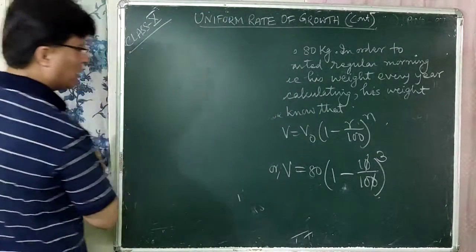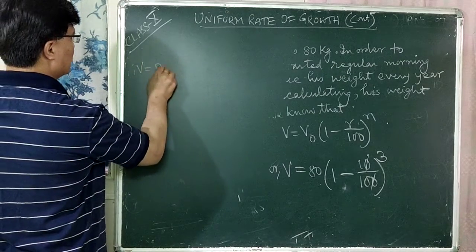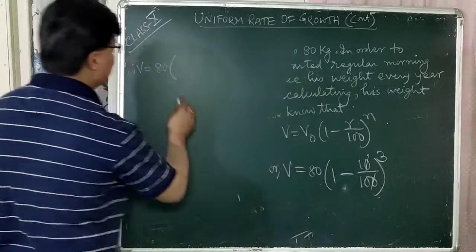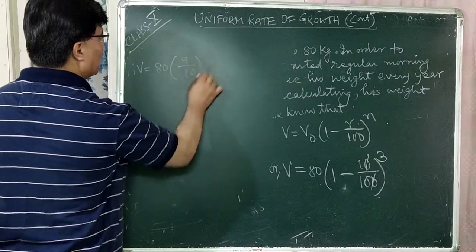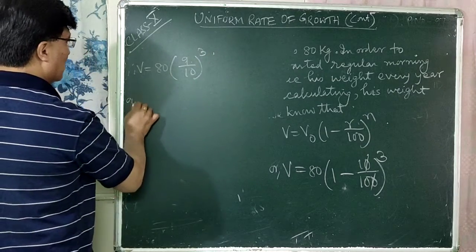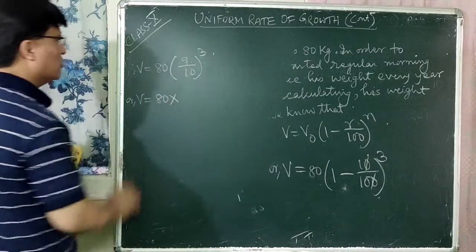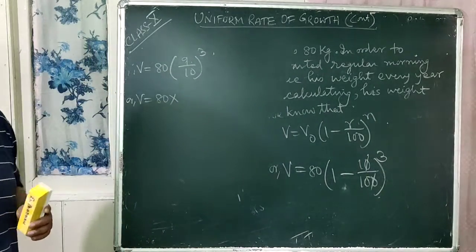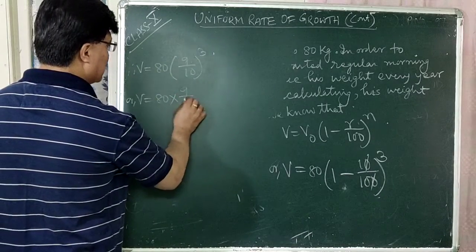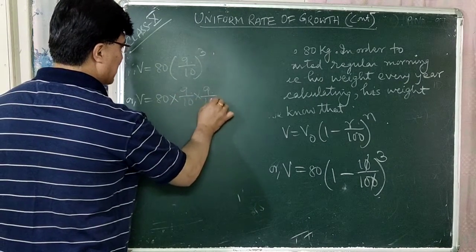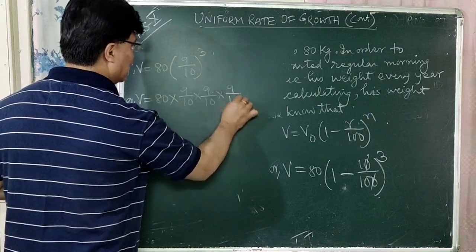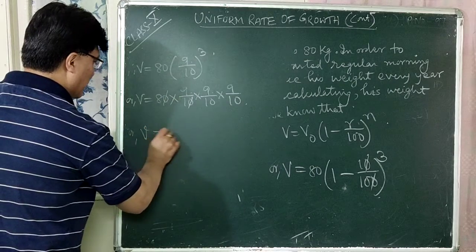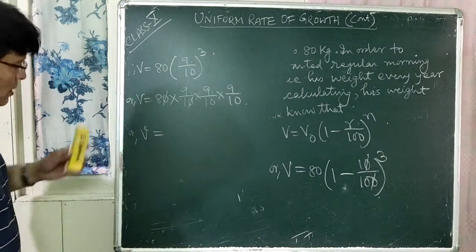Now next. Therefore, V is equal to 80 within bracket, this is only 10 is there. 10 ones are 10 minus 1, that is 9 upon 10 whole cube. Or V is equal to 80 into, what is 9 by 10 whole cube? 9 by 10 is multiplied 3 times, isn't it? That is 9 by 10 into 9 by 10 into 9 by 10. Okay? So the 10 and 10 get cancelled.